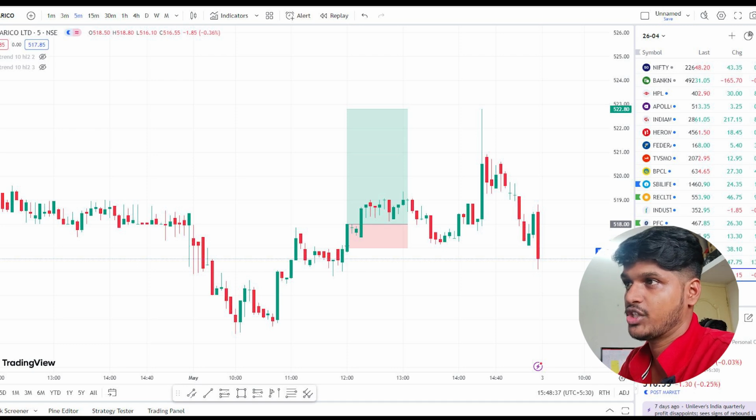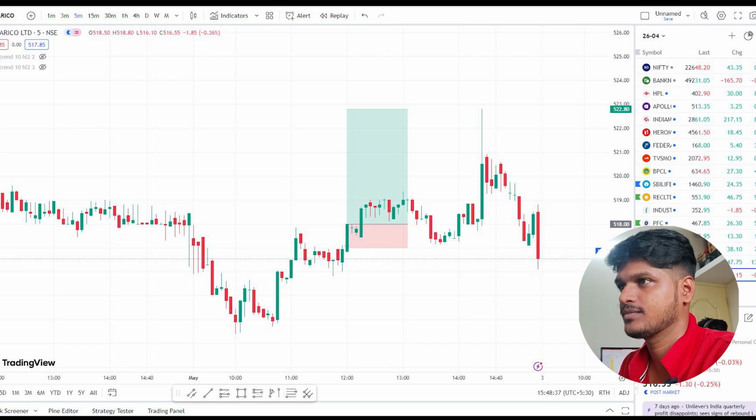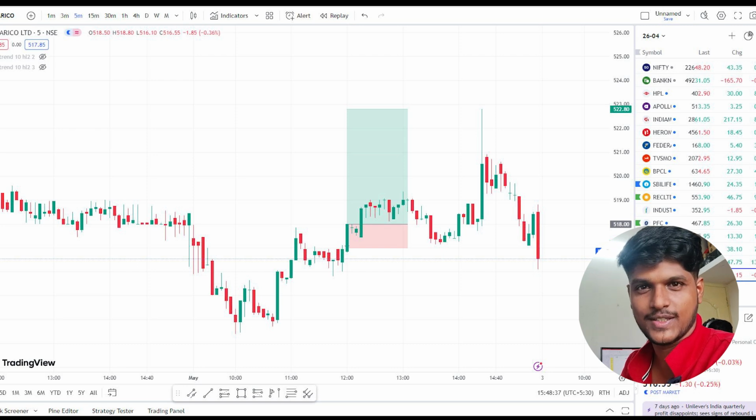In the case of Marico, it did achieve our target. In fact, it achieved a 1:4 risk reward ratio. The stock gave around 522 in this case. We entered with 66, but we exited our position at 1:1. If we had held this trade, we would have got 1:4 risk reward, which is more than the 1:3 that traders usually aim for. In the case of REC, we achieved almost 1:2, and in the case of Indus Tower, unfortunately, it hit our stop loss.